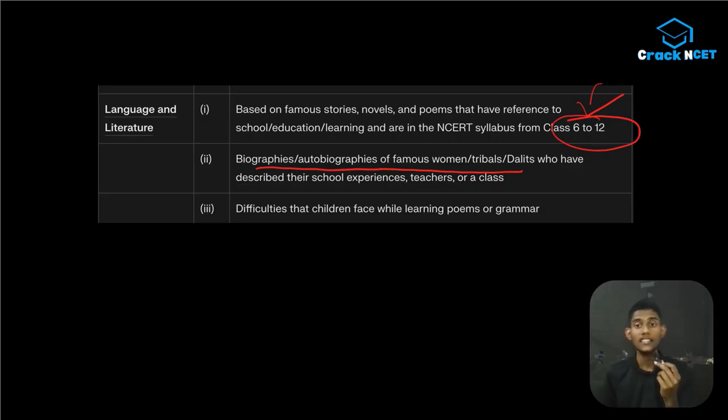Then, difficulties that children face while learning poems or grammar. Okay, what all is included in this? One question will definitely come from this portion.